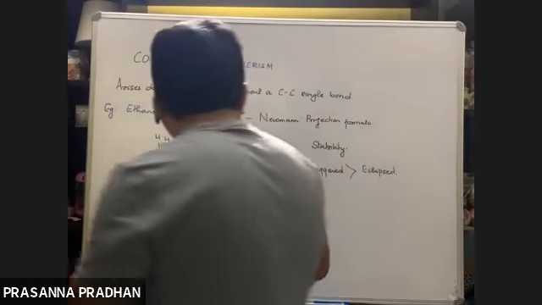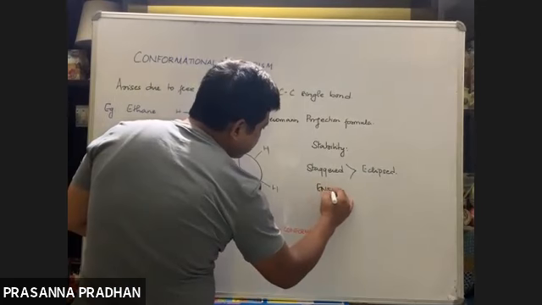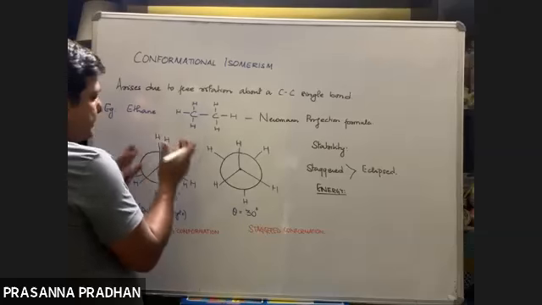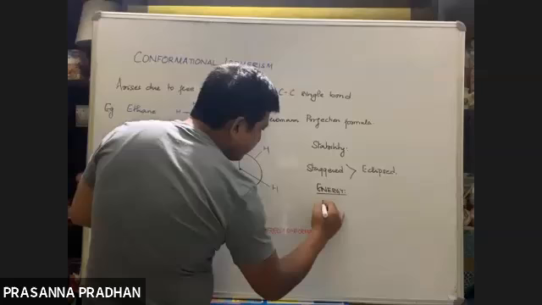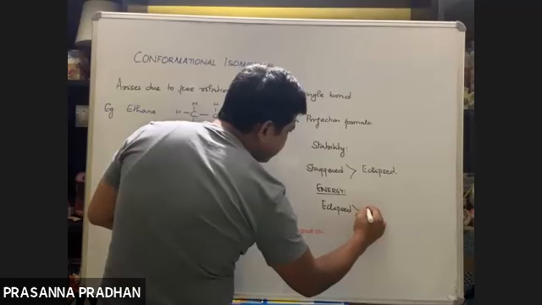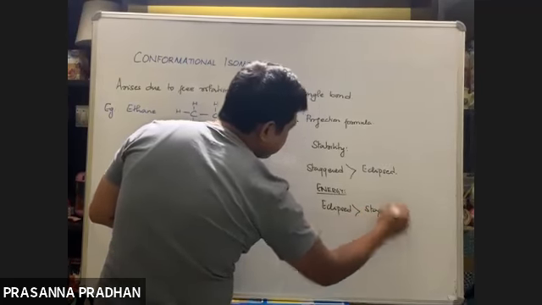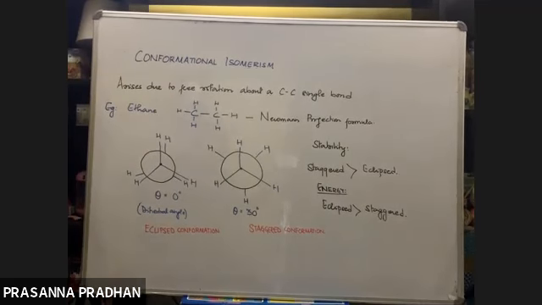Okay, but we can also express this in terms of energy. So here since the eclipse conformation faces more repulsion, we say the eclipse conformation has greater energy. Greater energy means less stability than a staggered conformation. Okay. Got it? So these are the two extreme conformations of ethane molecule.